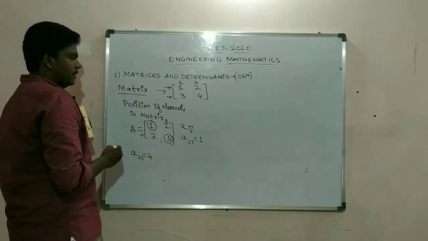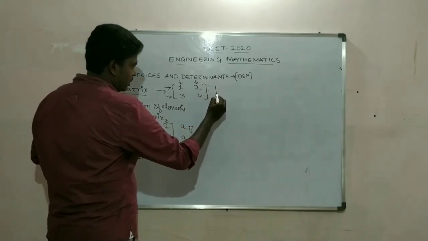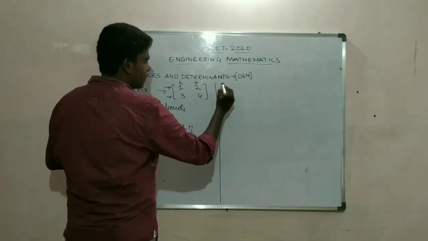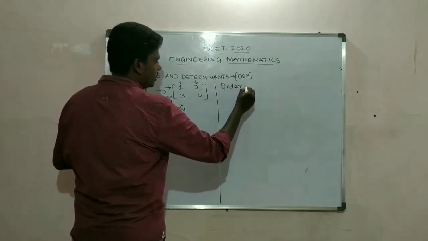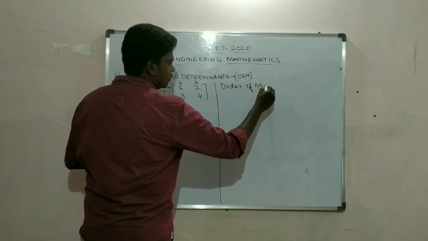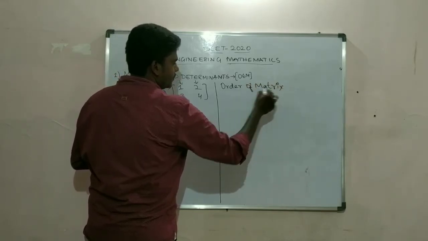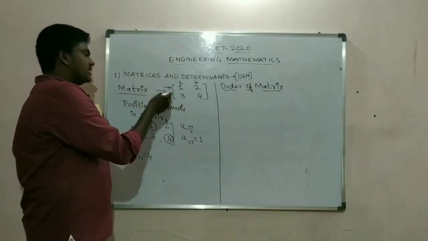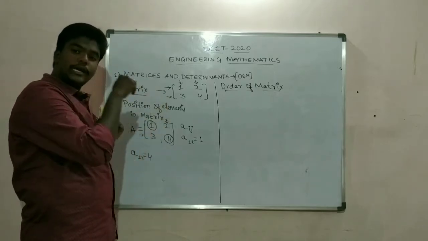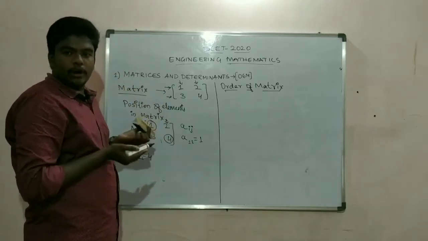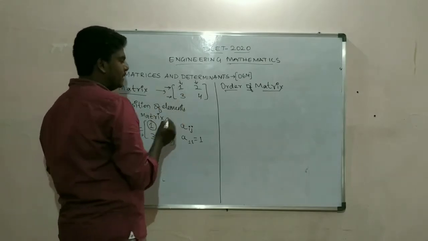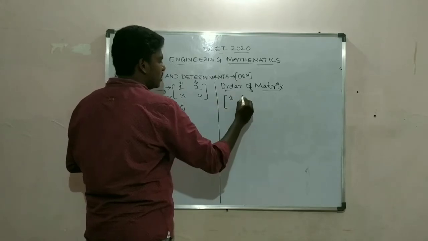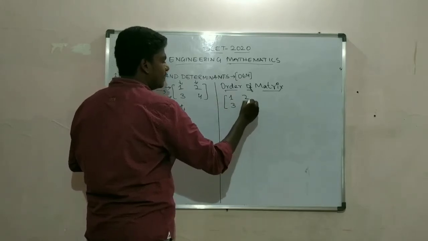Now we'll see the order of a matrix. This arrangement of numbers in rows and columns can be of any order. I'll take the same example, 1, 2, 3 and 4.